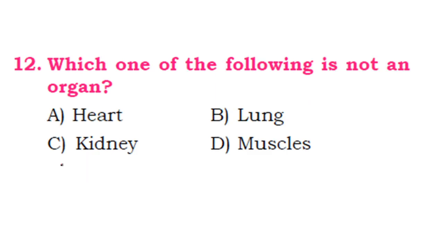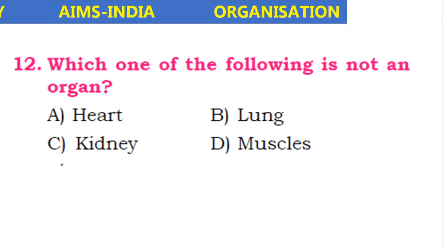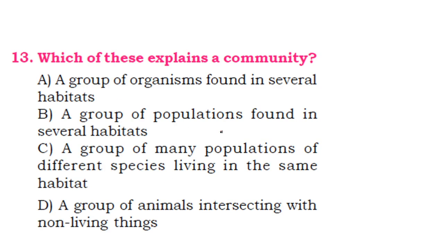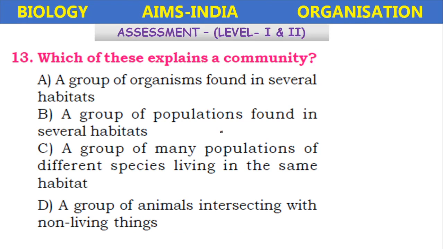Next, which one of the following is not an organ? Heart, lung, kidneys, muscles. Which one is not an organ? It is the muscles. Which of the following explains a community?